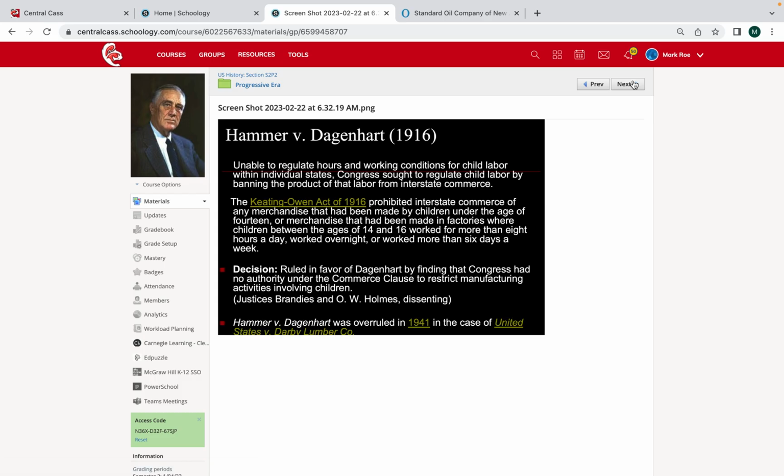And so Hammer versus Dagenhart, this is a little bit later on. Now we're talking 1916. So President Roosevelt is out of office. This would be during the Woodrow Wilson administration, I suppose. And ultimately, this case deals with child labor.